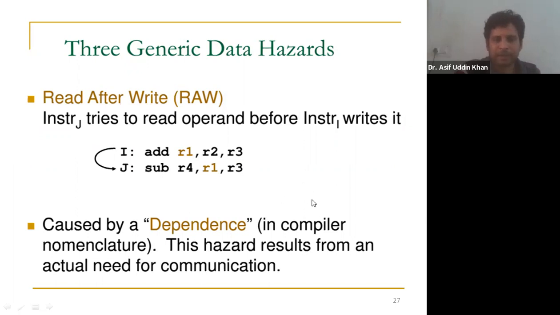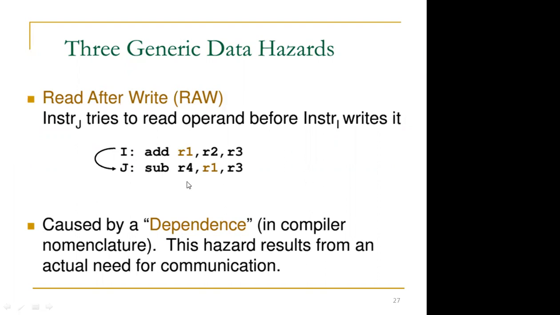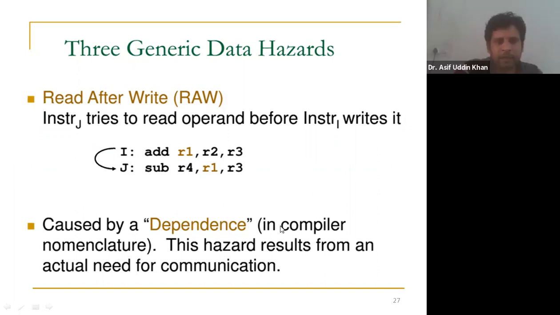Is that clear, students? Yes, sir. Okay, so by the compiler writers, this is known as dependence, because of the true data dependency. This RAW hazard is also known as true data dependence or dependence.